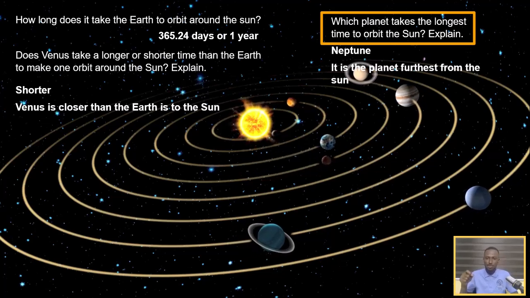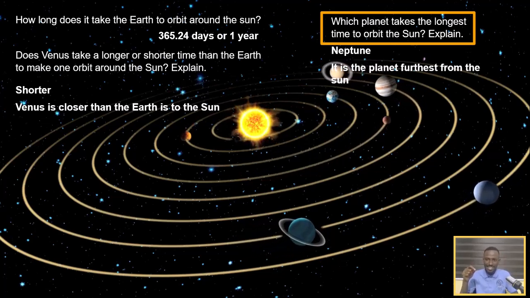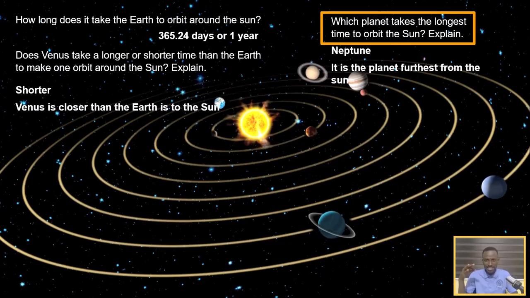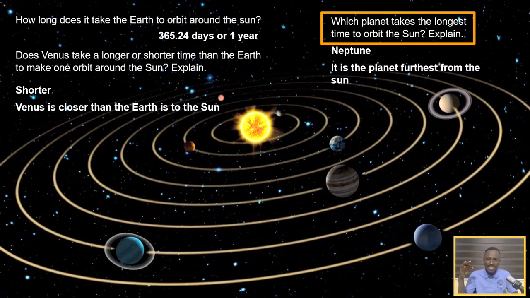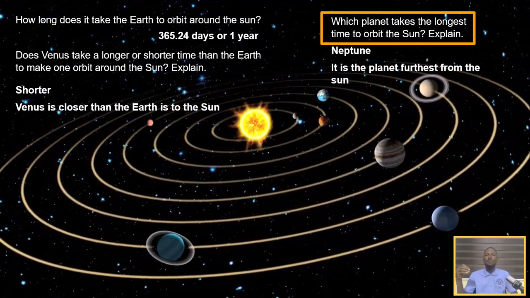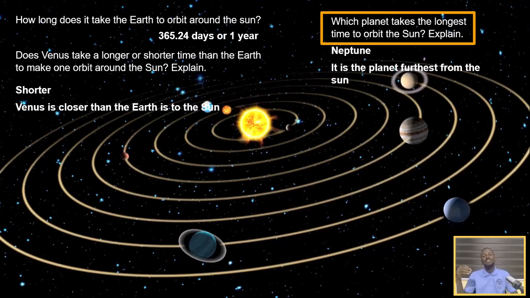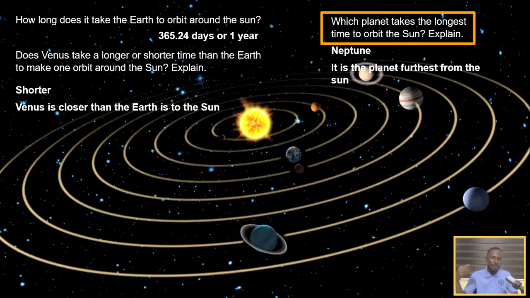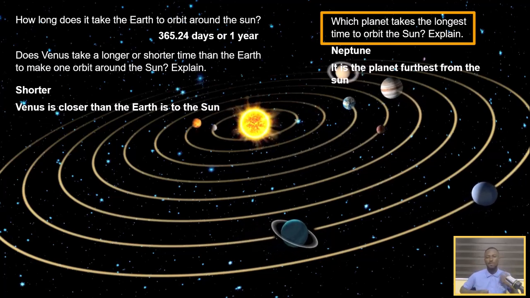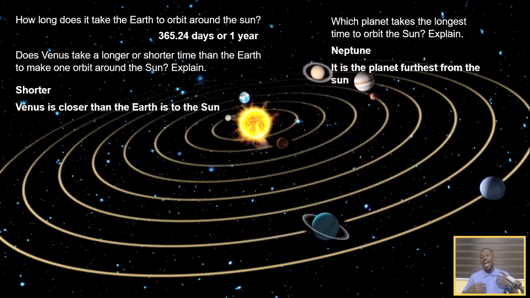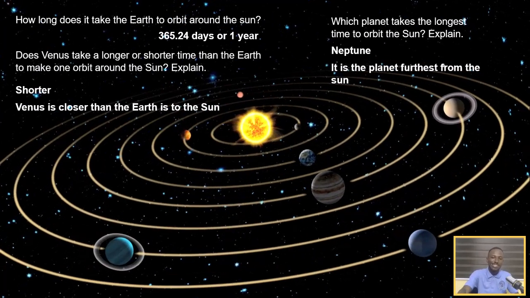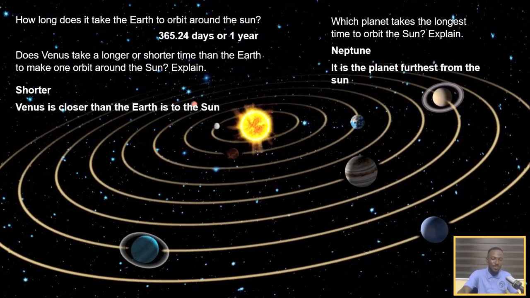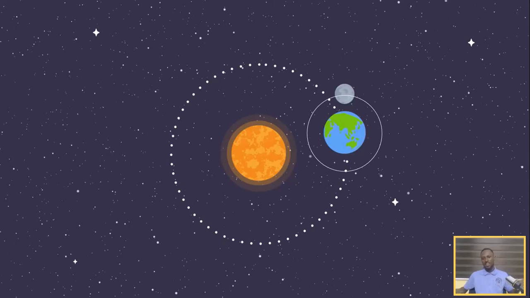And why is Neptune the planet that takes the longest time to orbit the Sun? Because it is the planet that is farthest from the Sun. It is very far from the Sun, so it will take a very long time to move around the Sun. So these are some few questions that you could meet about the solar system. But that's not all. There's something interesting I'd like to show you.